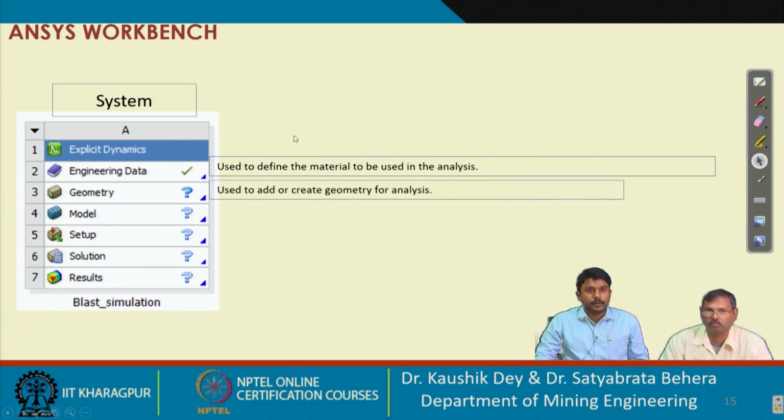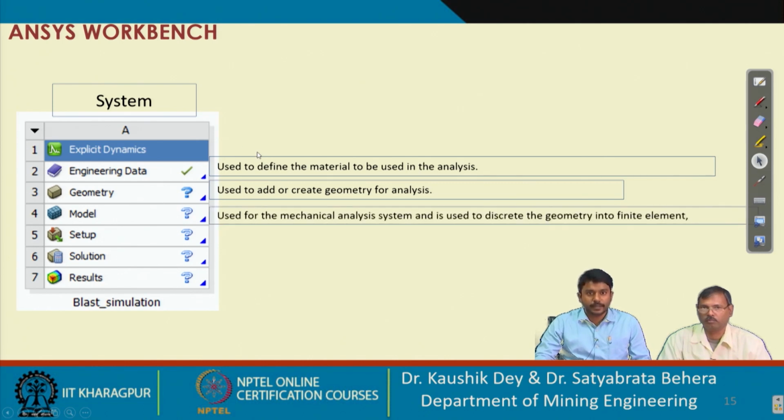Then the geometry section, you can add and create geometry for analysis. Suppose you are doing some stress analysis for a particular bridge, then you have to design that bridge, how that bridge has been designed. So that is called the geometry section. And in the geometry section, if you have some design that is designed in CAD software or SolidWorks, you can import that geometry. Also, you can create a geometry in ANSYS explicit dynamic model also.